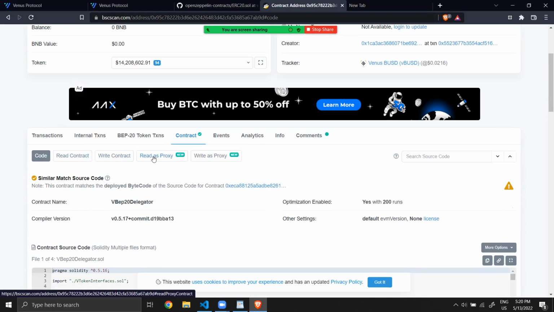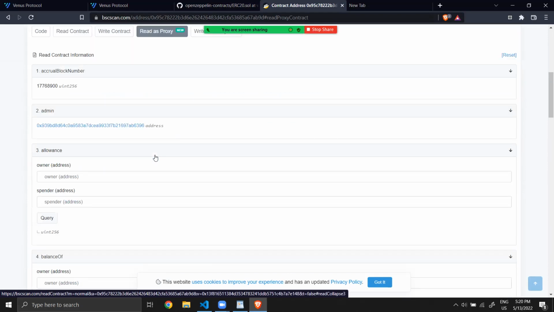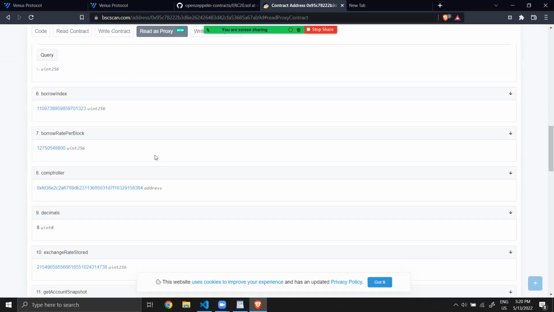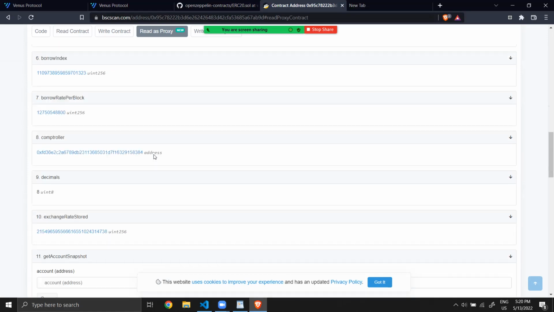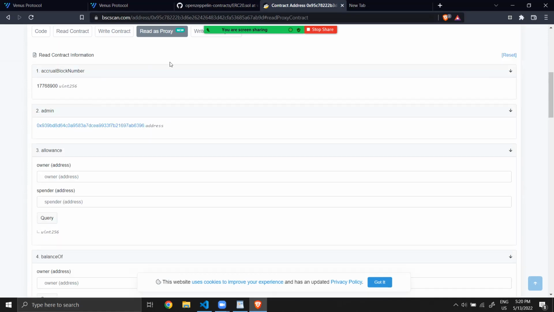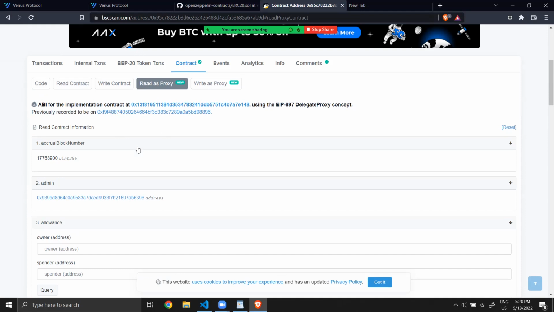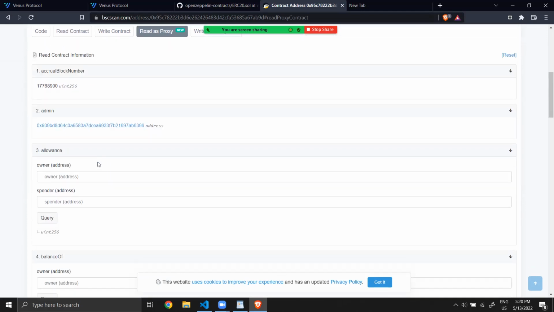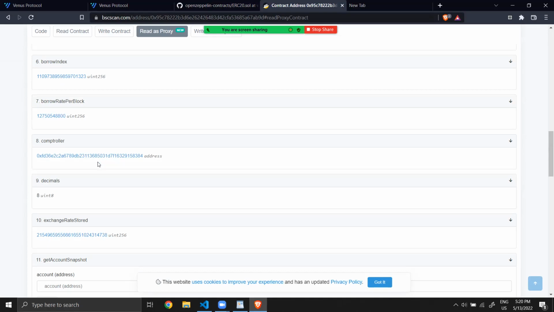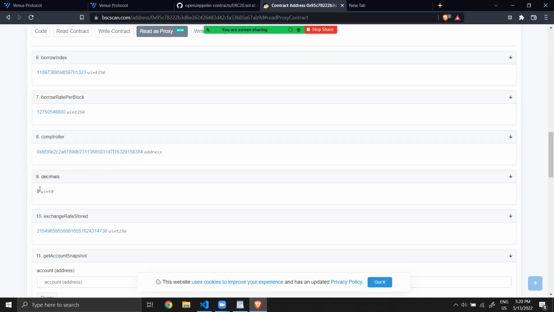We go then on the proxy. I will explain here the difference between the proxy and the implementation. You can see here the attributes of the V token for BUSD. You can see the number of decimals and the exchange rate, which means for one V token, how many underlying tokens it corresponds to.